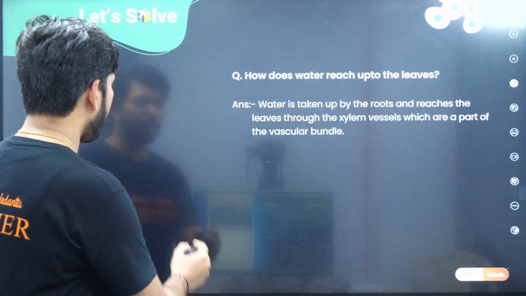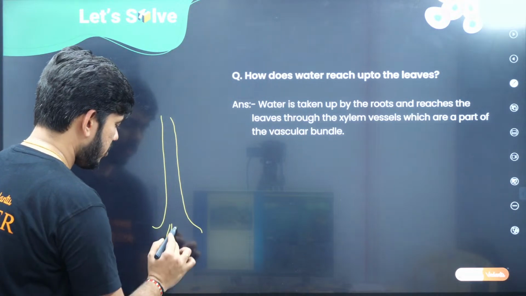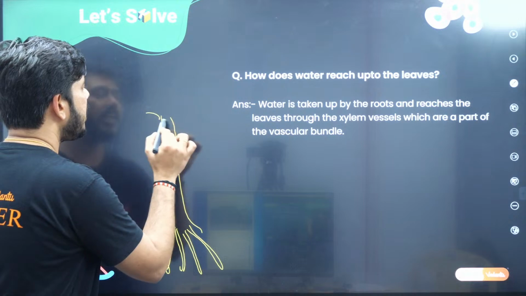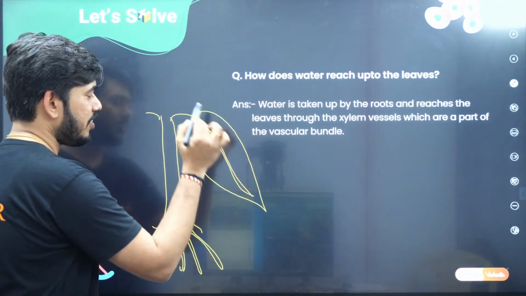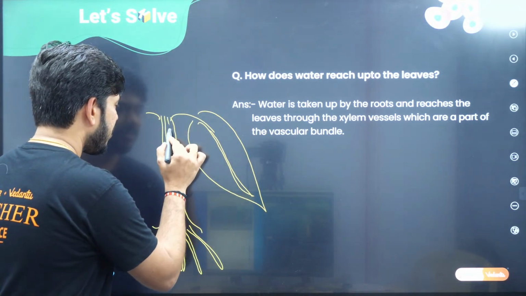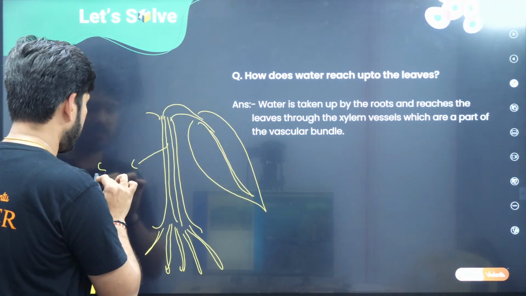Very good. So now if you see the plant, let me draw it like this. This is the root, right? You all know that this is the root. And here, let me draw one big leaf. Now, what will be there, children? There will be the presence of the xylem. So this is the xylem.